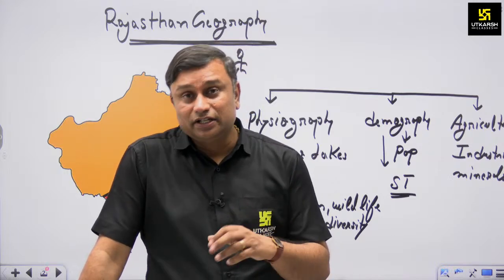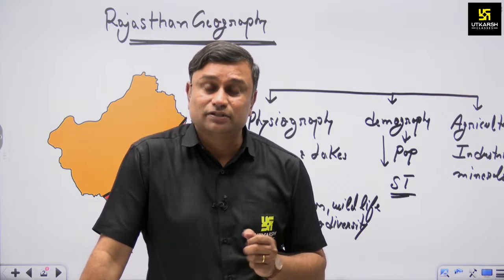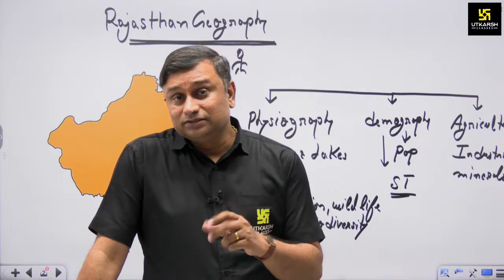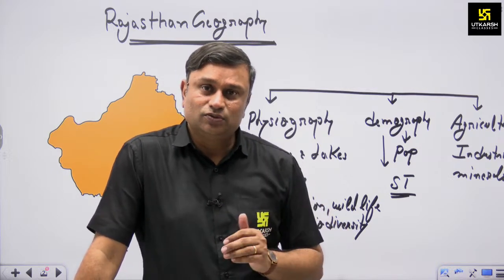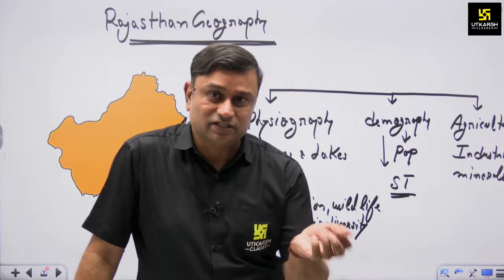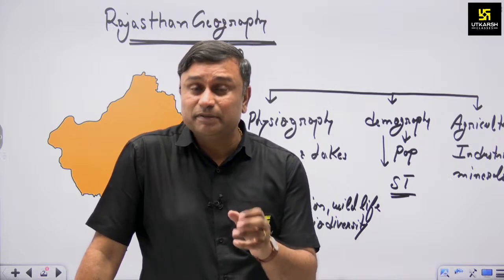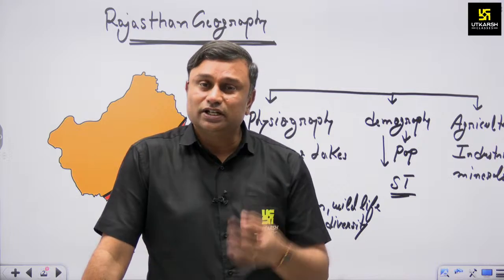Thermal means relying on coal-based electricity production, and coal hampers the environment. So we switch from conventional to non-conventional: solar energy, wind energy and biomass, and we have a vast potential for solar energy production.